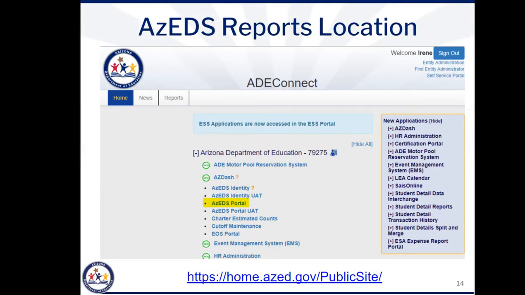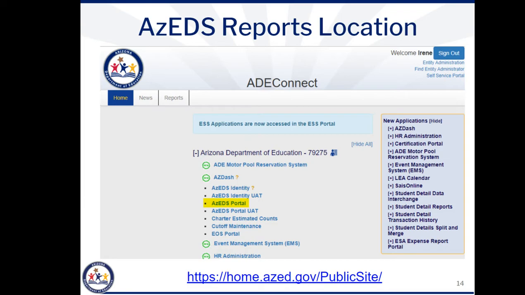On the top right-hand side of the ADE website, there is a link for ADE Connect. You must have access to ADE Connect to run the data verification reports. When you click on that link and log in, you'll have access to all of the applications that you've been given permission to interact with. If you do not have an ADE Connect account, contact your entity administrator. Additional details on finding your entity administrator can be found in the first video in this series.